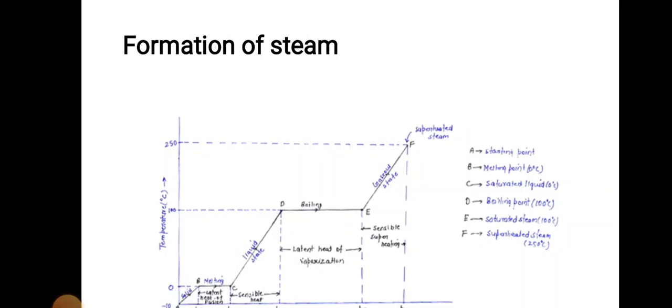Before going to the formation of steam, let us understand why steam is formed or produced at constant pressure. We all know the boiling temperature is 100 degrees centigrade at one particular pressure, that is 1 atmosphere.